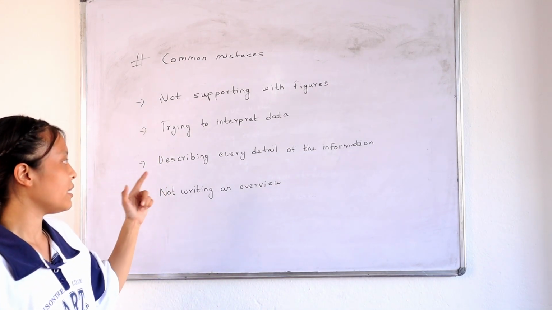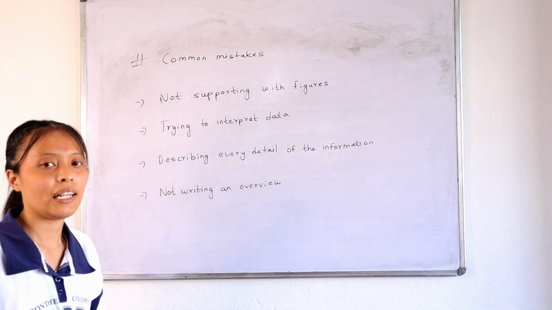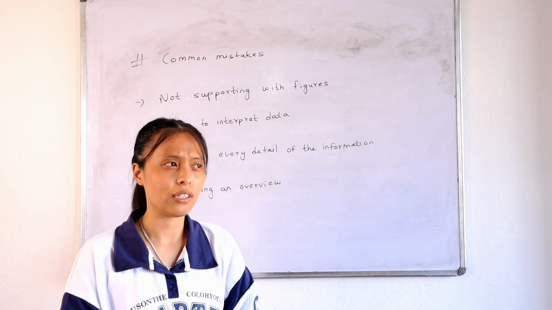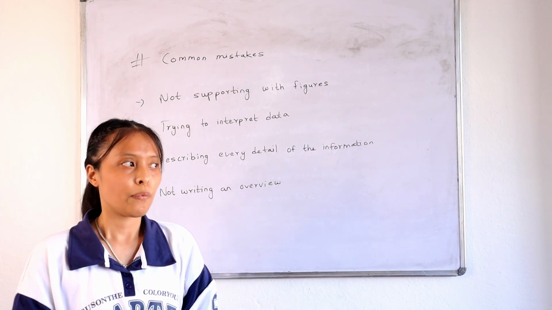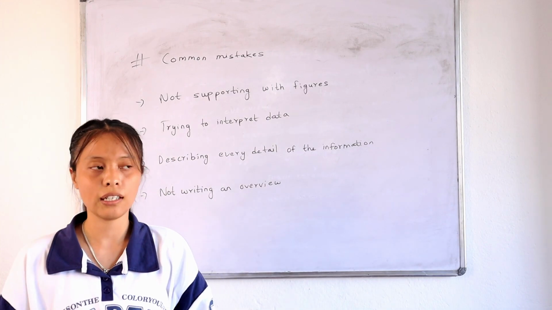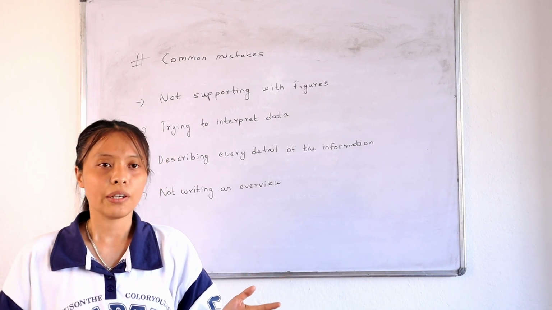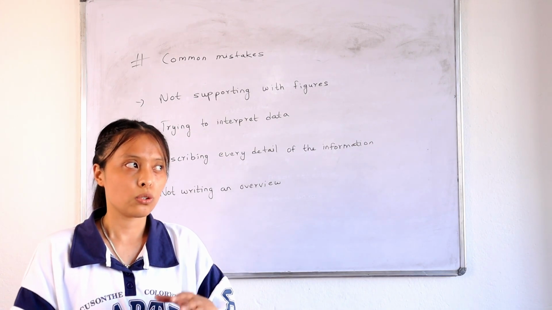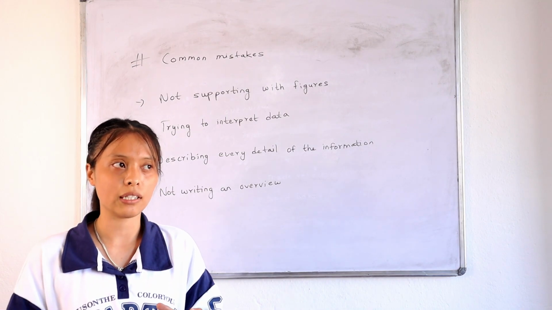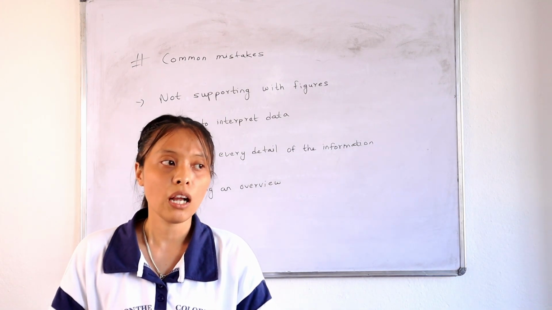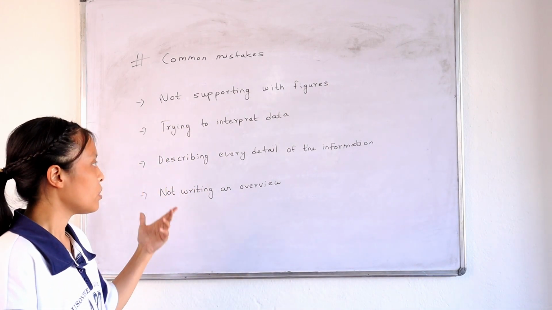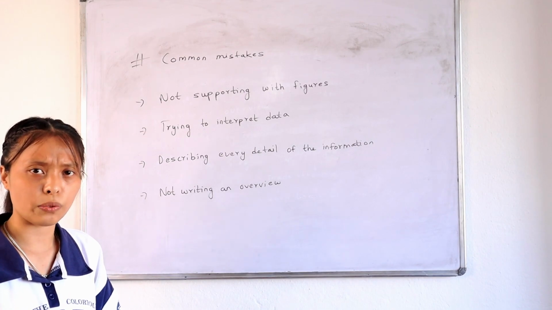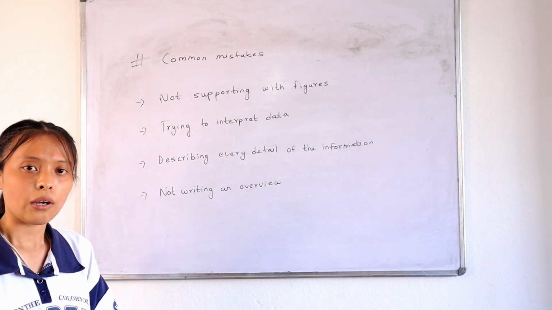And the next one is describing every detail of the information. Let's say you got a bar chart in which you got the information of different years from 2010 to, let's say, 2019. Now from 2010 to 2019, you can see there is a lot of information. It will be very hard for us to explain that within 20 minutes. So avoid doing that. Firstly, you don't have sufficient time to do that. You just have 20 minutes. You need to make sure that you finish writing task one within 20 minutes.